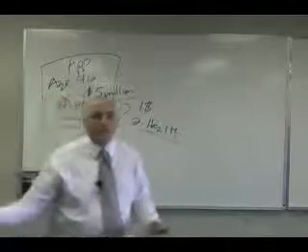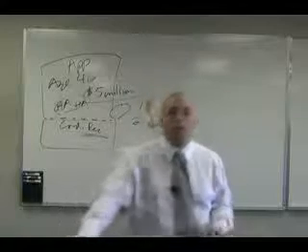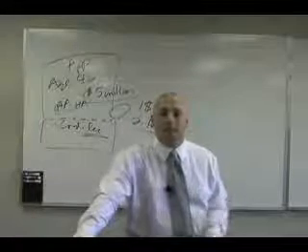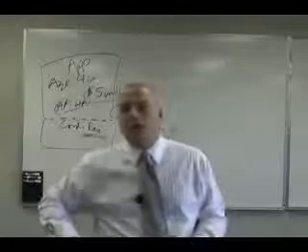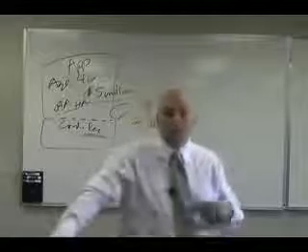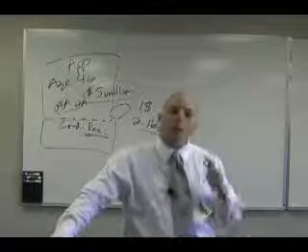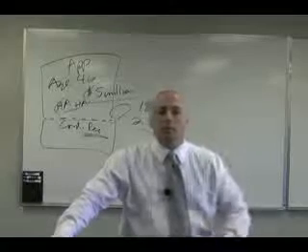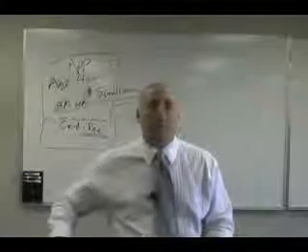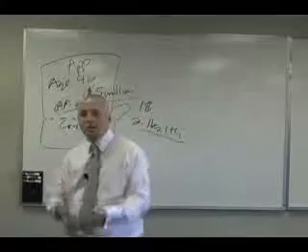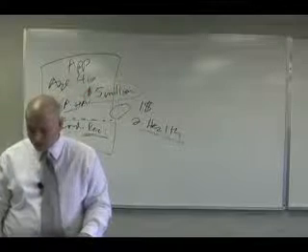Center of the page, selection criteria. There's fair discrimination and there's unfair discrimination. Fair discrimination is when the insurance companies discriminate based on valid statistical data. Unfair discrimination is when they discriminate based on things that aren't statistical data, such as blind people. Now, a person who's blind versus a person who's not blind, their longevity, their lifespan, is not going to be any different. So they can't discriminate based on the person's blindness. There's no statistical data to back up that they're going to die any sooner than anybody else.